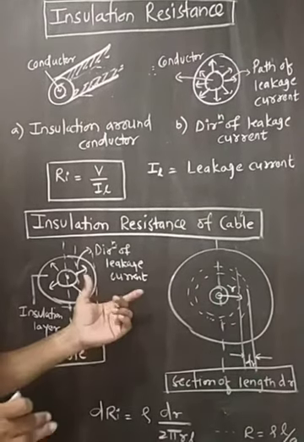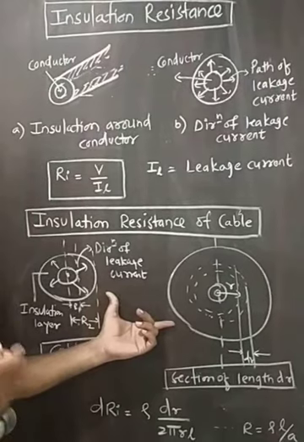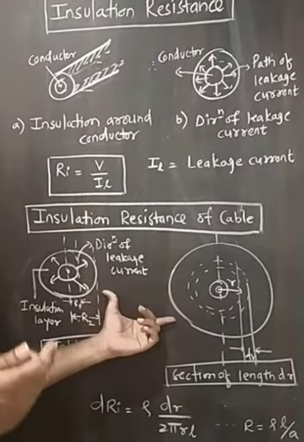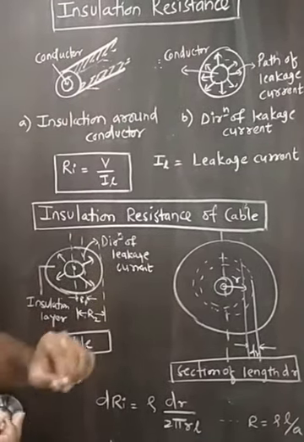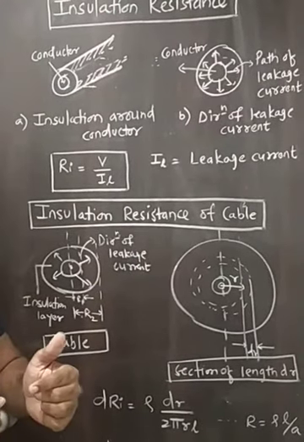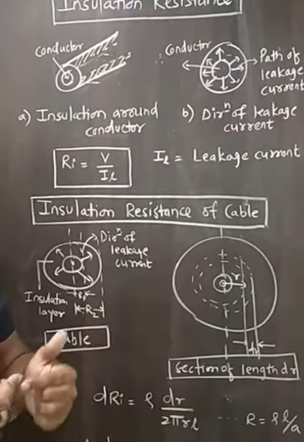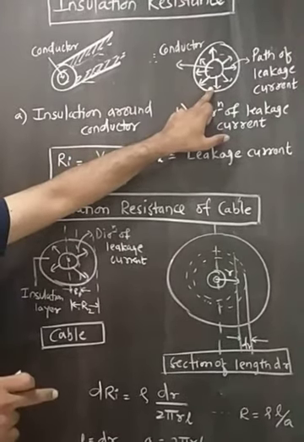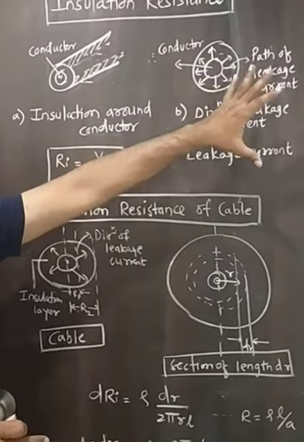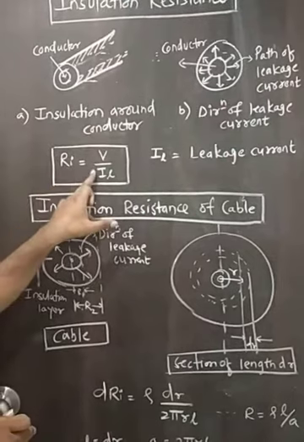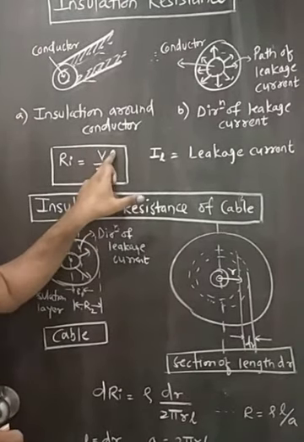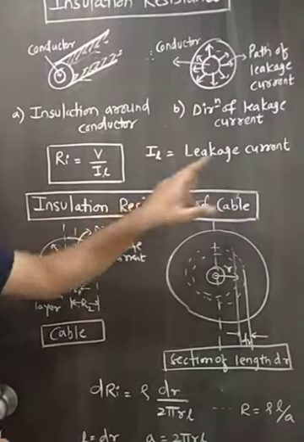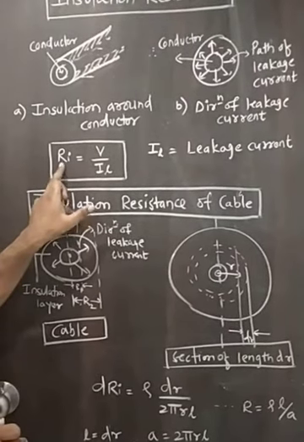So insulation resistance is nothing but what? It is the resistance which offers high opposition to the flow of leakage current and protects the human body from electrical shock. If you consider a simple wire, there is one conductor and that conductor is covered with an insulating material. If leakage current flows through that wire, it flows from the center towards the outer surface. So Ri is equal to V divided by IL, where V is the potential of the conductor with respect to earth and IL is the leakage current, and insulation resistance is denoted by Ri.